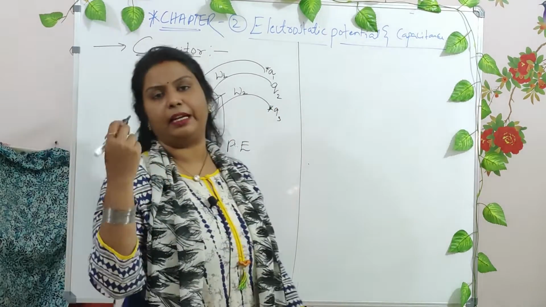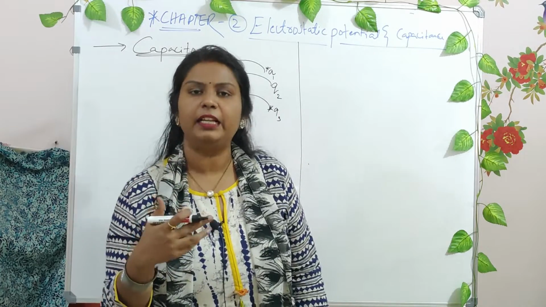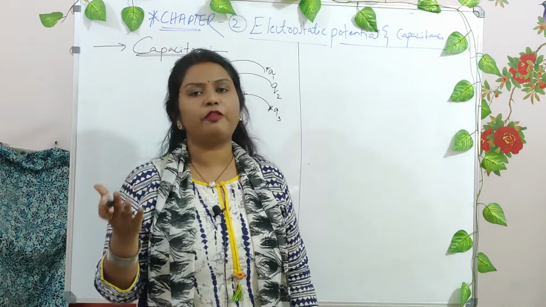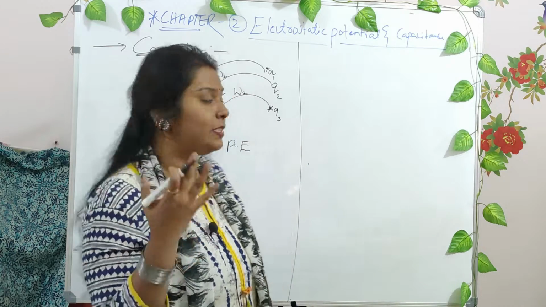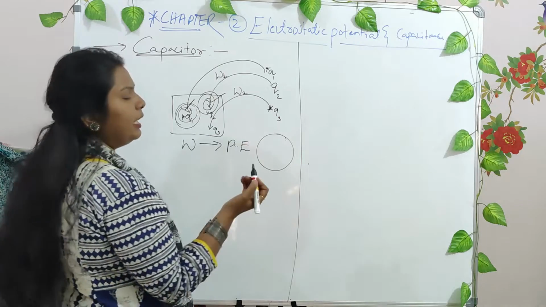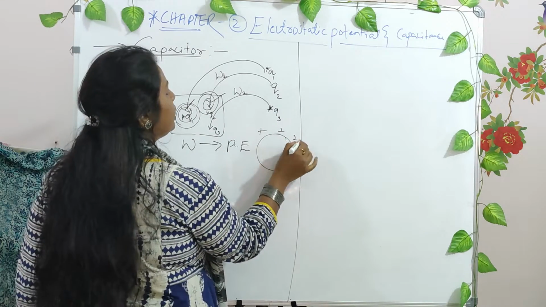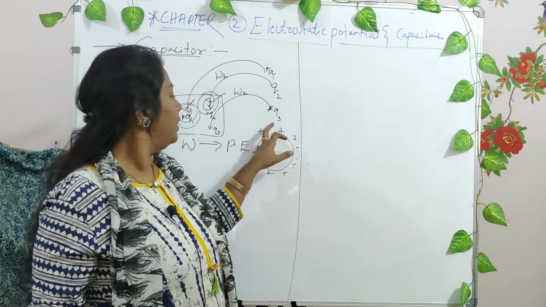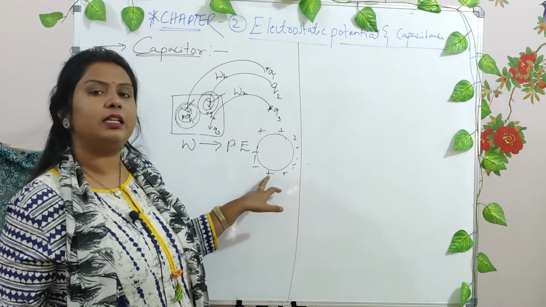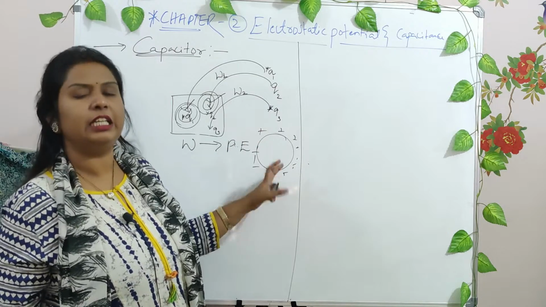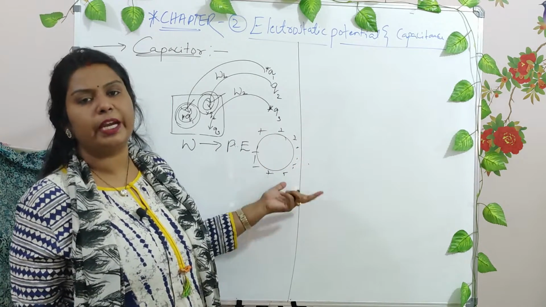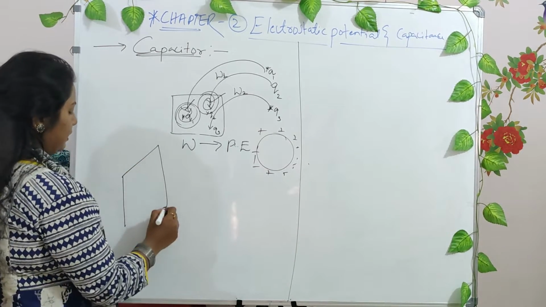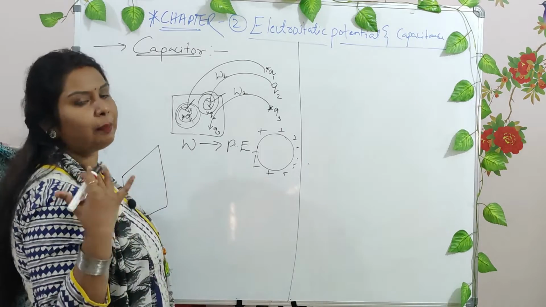Whenever you charge any conductor, it stores the charges, right? Then it means all the bodies which store charges are definitely capacitors. Yes, they are definitely capacitors. If you speak about a spherical body, when you charge it, all the charges are accommodated on its surface, right? Now what does this mean? A charged sphere is storing some particular energy. This can also act as a capacitor, right? But practically what we always follow is a charged plate capacitor like this. We always take plate capacitors, right?